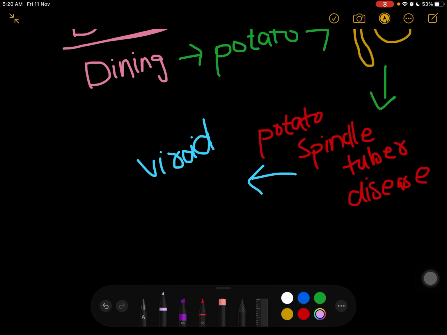So now, what is a viroid? A viroid is actually single stranded RNA.